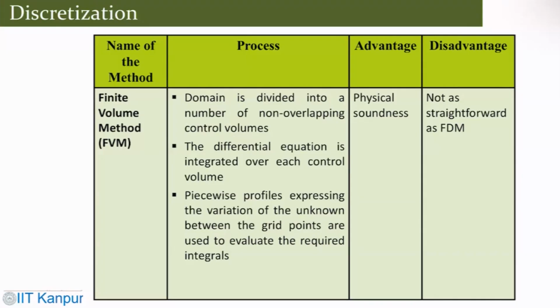So commercial software is also mostly based on the finite volume method, because this is quite popular in that sense, which allows you to solve complicated problems.